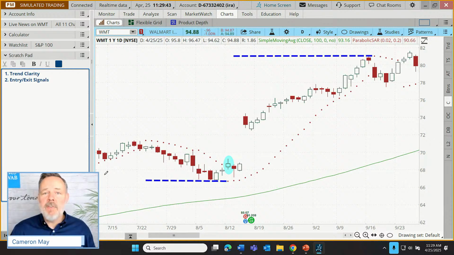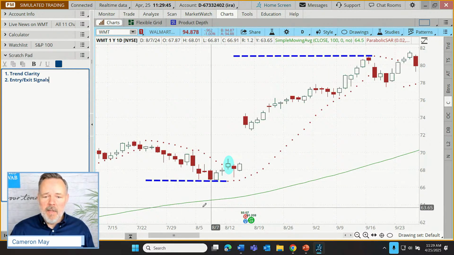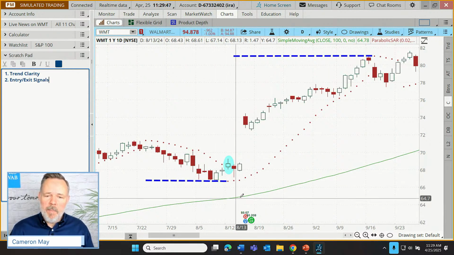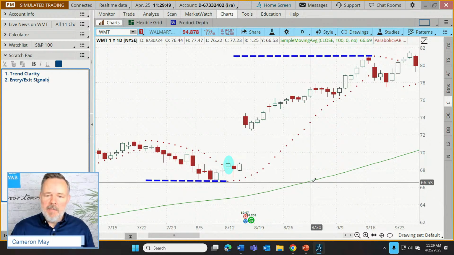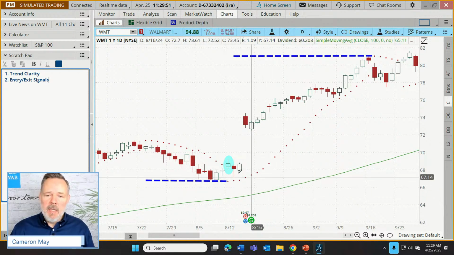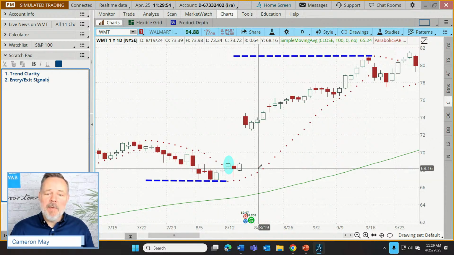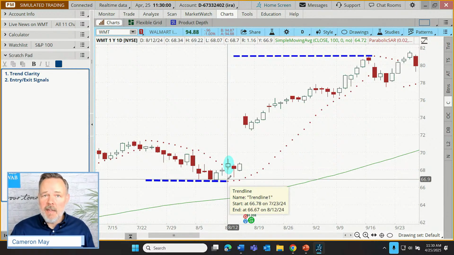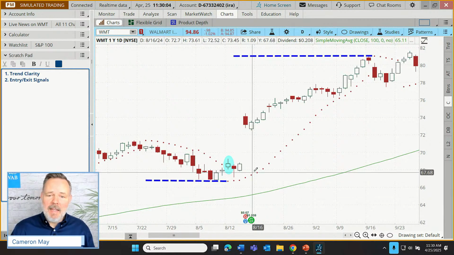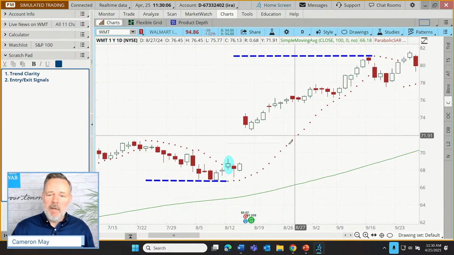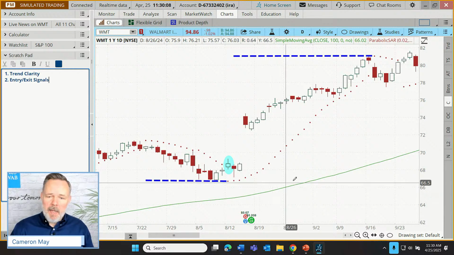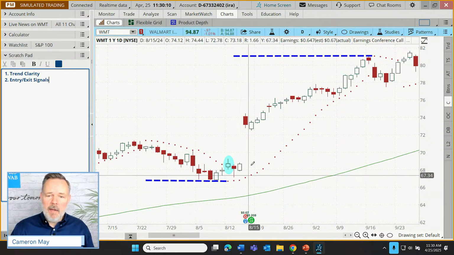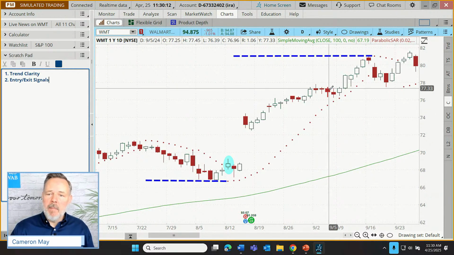So what are the entry and exit signals? Well, an entry signal is when we have an upward sloping trend line identified using a longer term moving average that coincides with a stop and reverse signal from our PSAR. So as soon as price pops above our very first dot, that's an entry signal. And then the trader maintains a bullish position in that upward sloping stock as long as price remains above our PSAR.